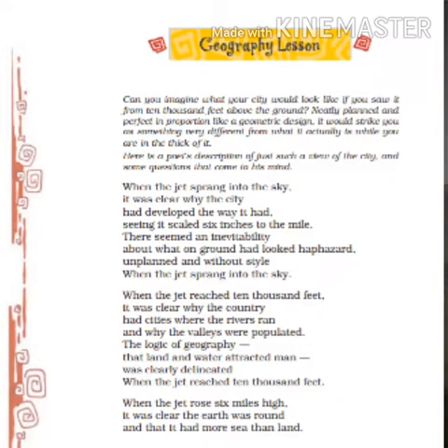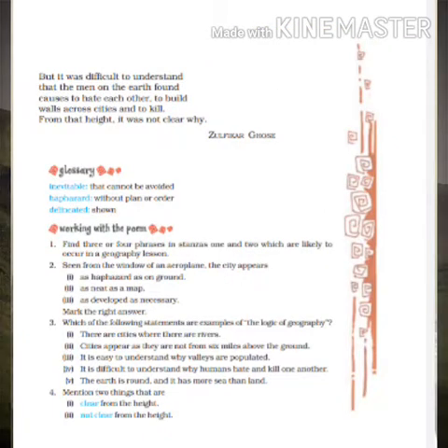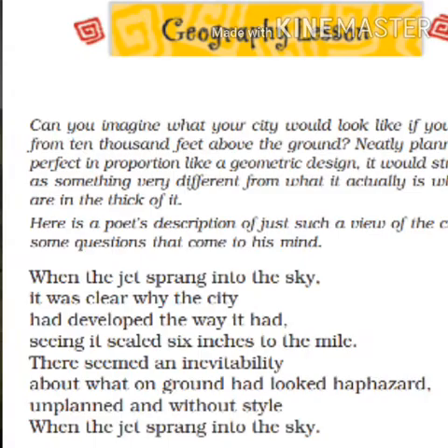Geography lesson. When the jet sprang into the sky, it was clear why the city had developed the way it had. Seeing it scaled 6 inches to the mile, there seemed an inevitability about what on ground had looked haphazard. Unplanned and without style, when the jet sprang into the sky.